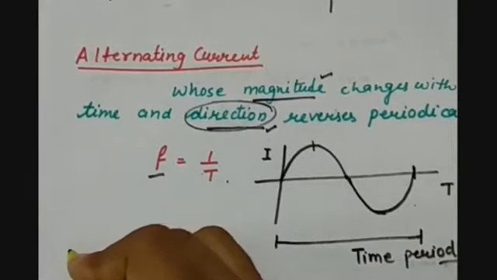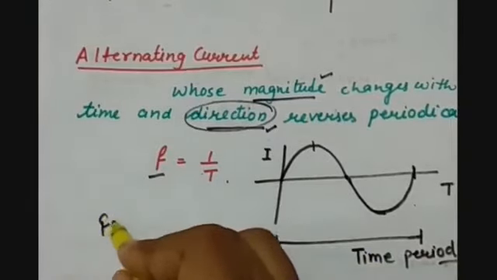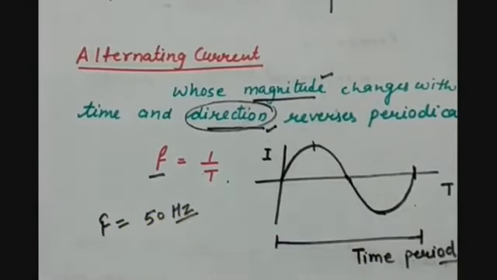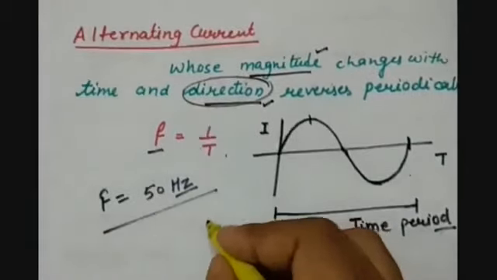Generally in India, a frequency of 50 Hertz is used. What does it mean? Because the time is 1 second.